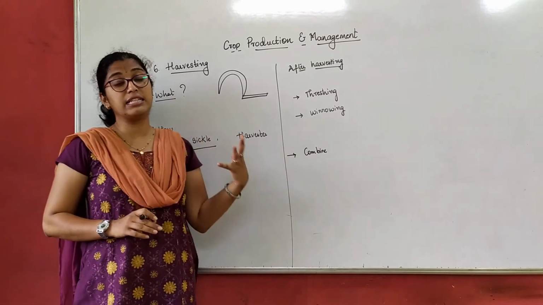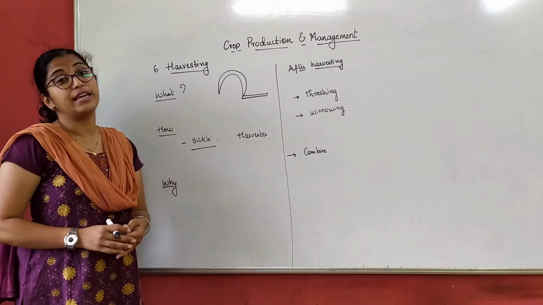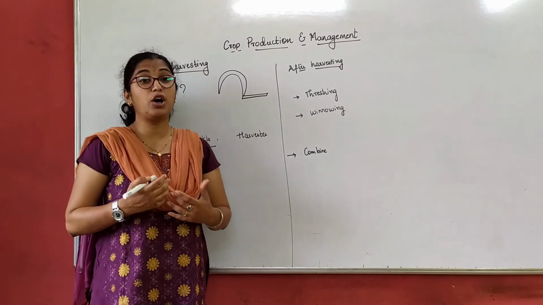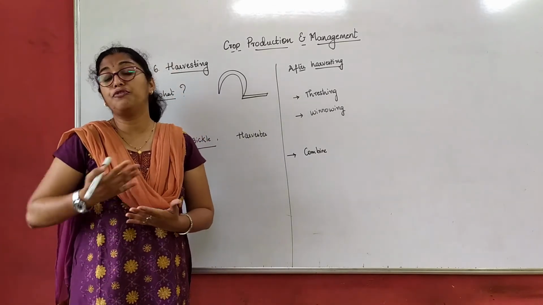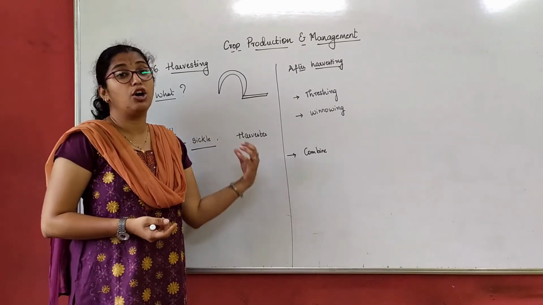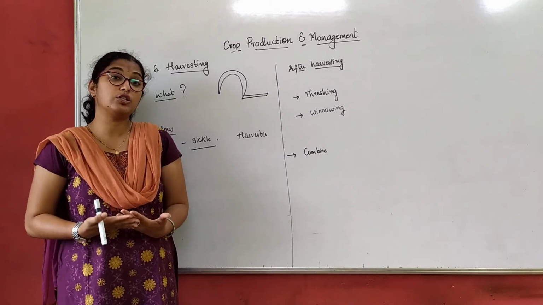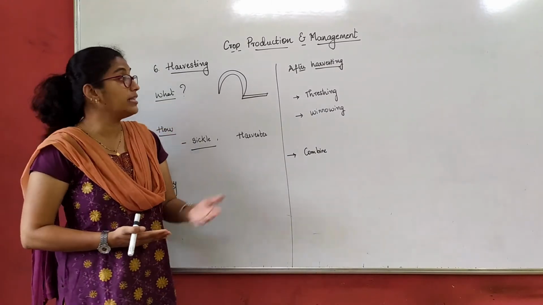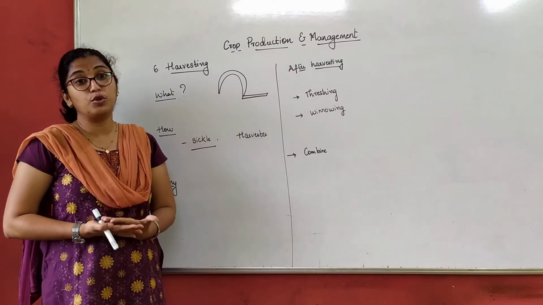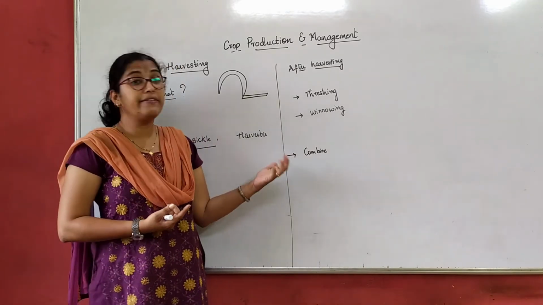Now, why do we have to harvest? In all this we have been discussing what, how and why. So why should we harvest? Basically to feed the population, right? We all are dependent on plants and animals, the main source of food we consume. We all require food to survive, to perform basic life activities. That is why we require food.